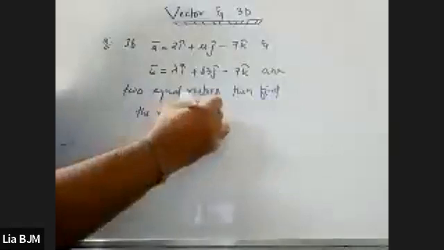Do you understand the question? Obviously, it is very easy.